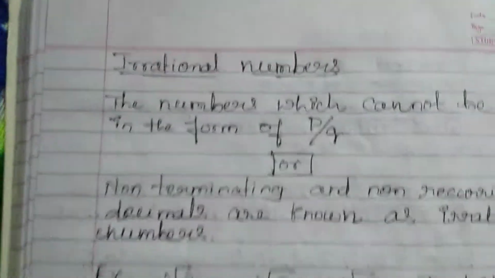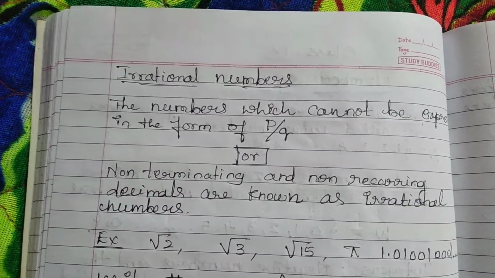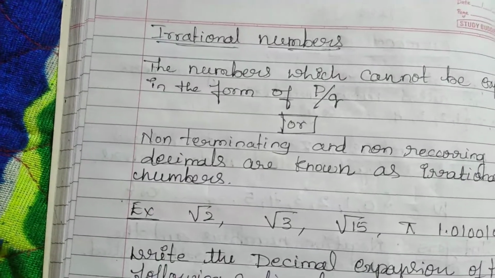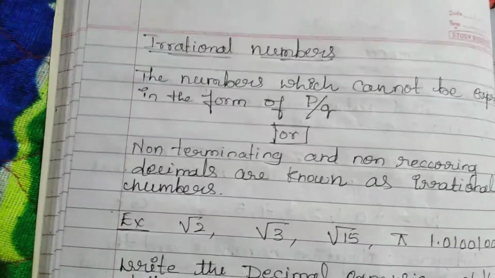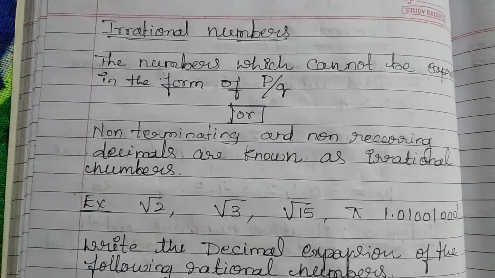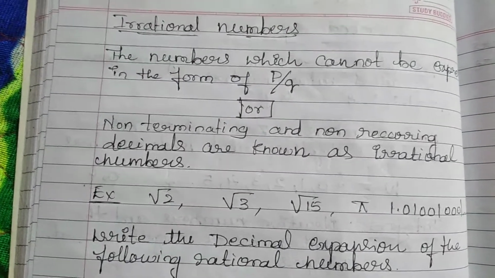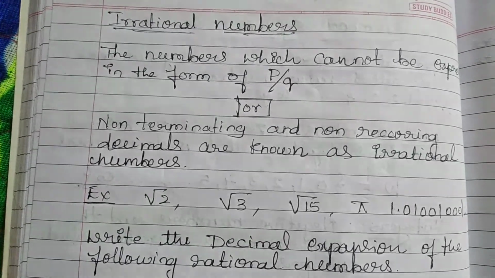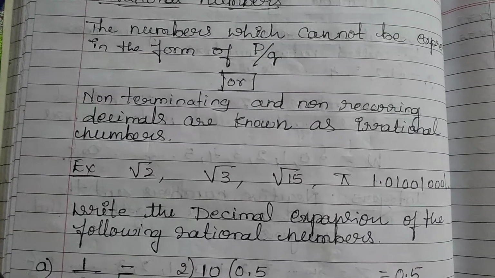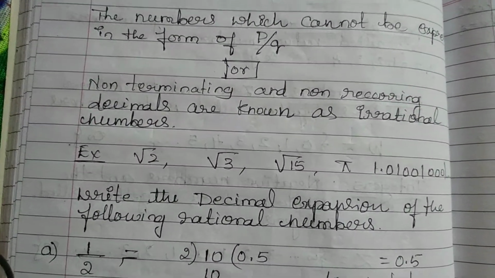Okay, next. Irrational numbers. What are irrational numbers? The numbers which cannot be expressed in the form of p by q. So the numbers which can be expressed in the form of p by q are rational numbers, and those which cannot be expressed in the form of p by q are irrational numbers. Non-terminating and non-recurring decimals are known as irrational numbers. Now you understood what is non-terminating and what is non-recurring. Examples of irrational numbers: root 2, root 3, root 5, pi, etc.